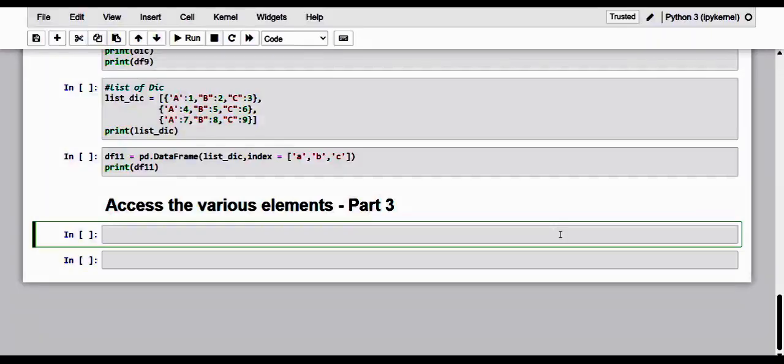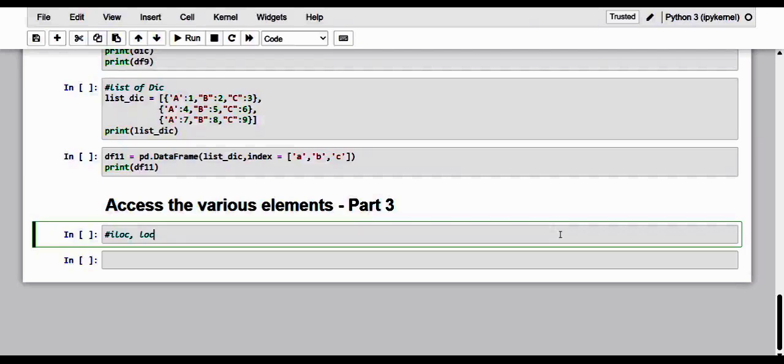For this purpose, there are two selectors. One is iloc, which is index-based or integer-based location, where we give a sequence of integers starting from 0, and the other is loc.